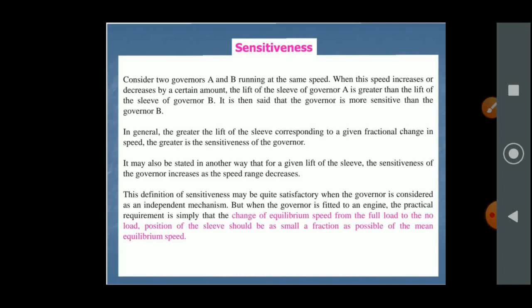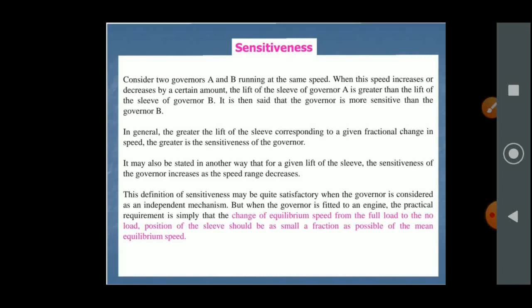It may also be stated another way: for a given lift of the sleeve, the sensitiveness of the governor increases as the speed range decreases.